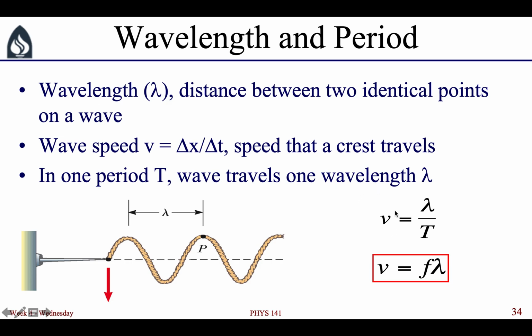So that means the wave speed is going to be the distance that a crest travels divided by the amount of time. And in one period, the wave will travel one wavelength. We also remember that 1 over the period is equal to the frequency. So this equation, v = fλ, describes the velocity of a wave in terms of its frequency and wavelength. And this is sometimes known as the wave equation.